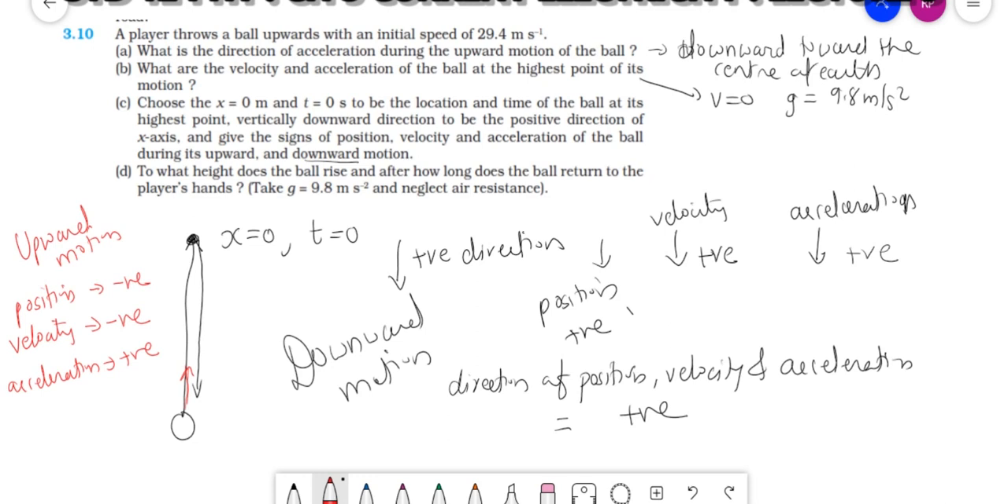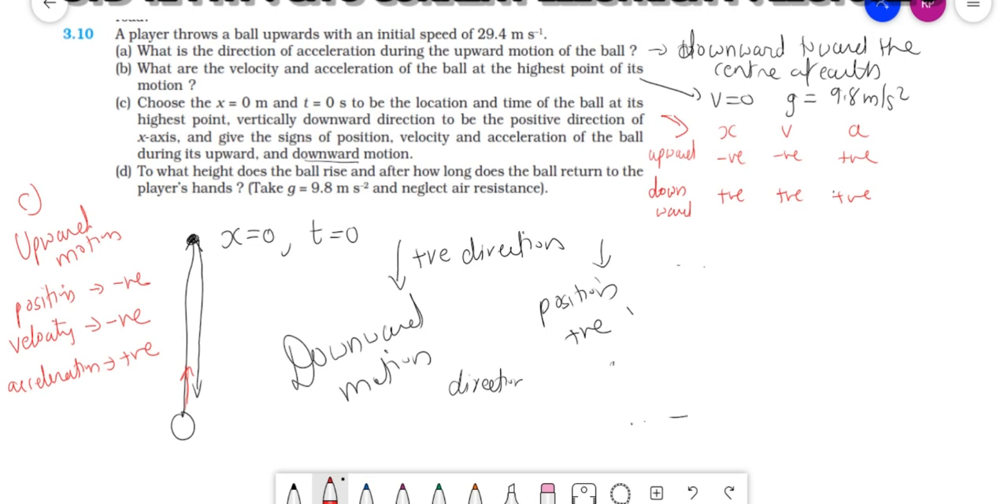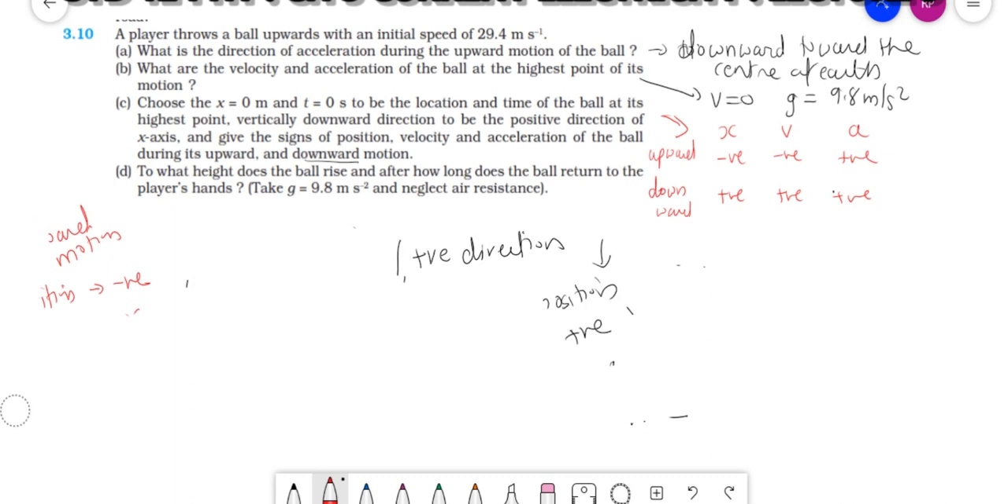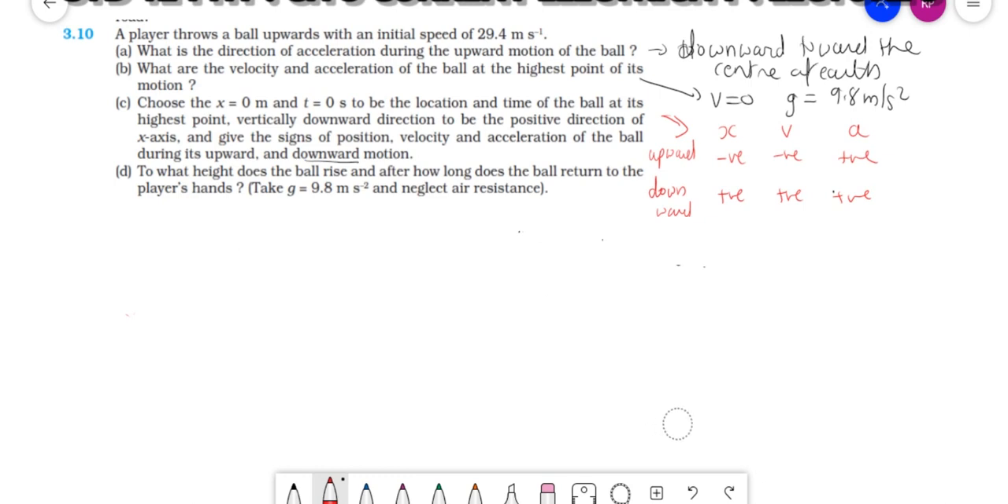The only reason is that we are taking downward direction as positive. But in reality the upward direction will be positive. Clear? But in this case C we are taking this. So just note down about C. I have written it here: in upward direction the position is negative, velocity is negative and acceleration is positive. And in downward direction all three are positive. Clear? Now let's move to the next, that is D.